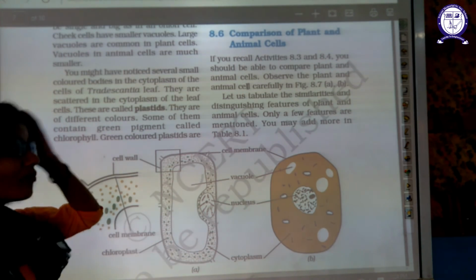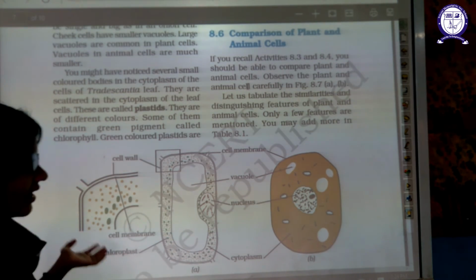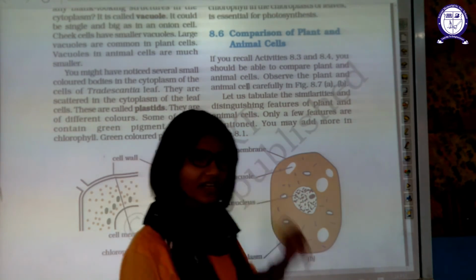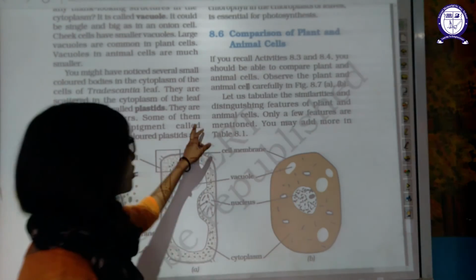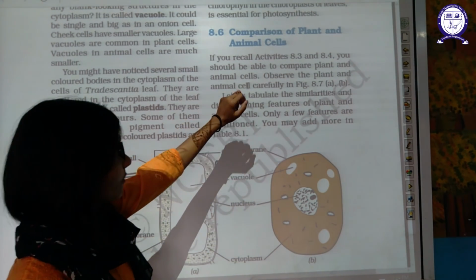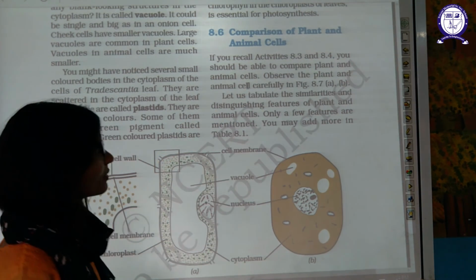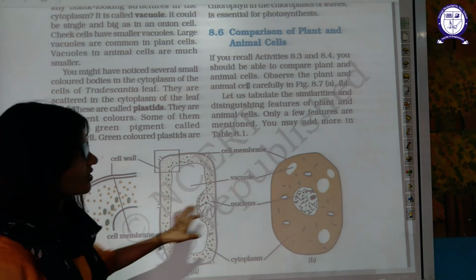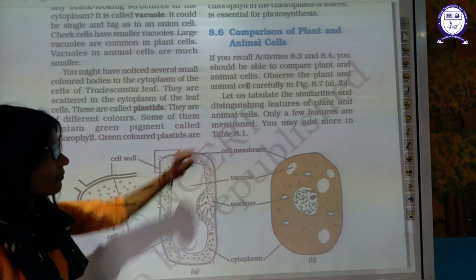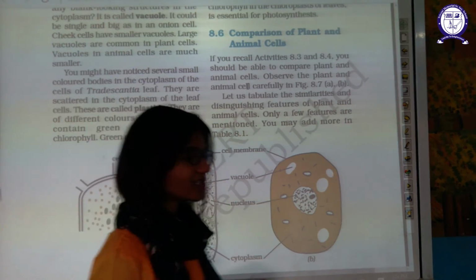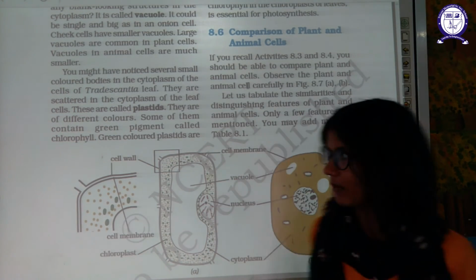Now, comparison of plant cell and animal cell. Though we have been doing this since the start of our chapter, let's do it again. If you recall activities 8.3 and 8.4, you should be able to compare plant and animal cells. Observe both cells carefully in this diagram. Let us tabulate the similarities and the distinguishing features of animal and plant cells.